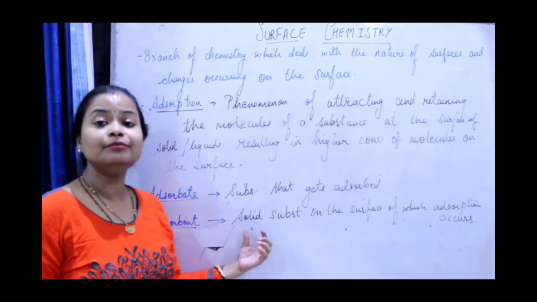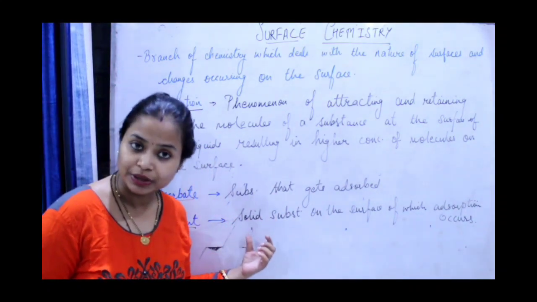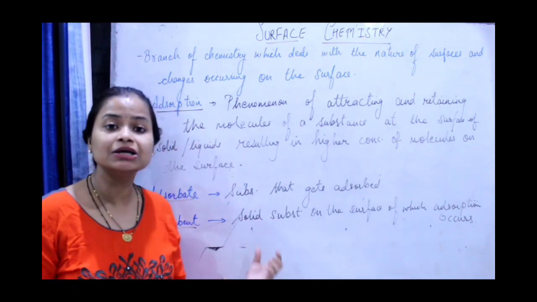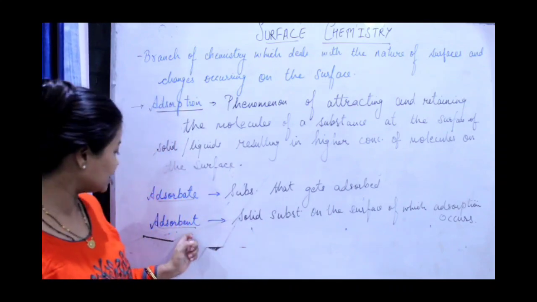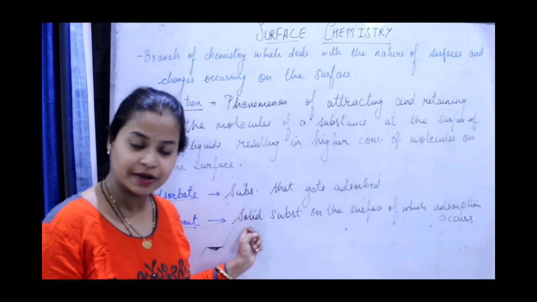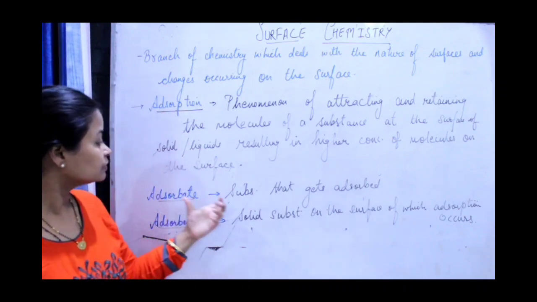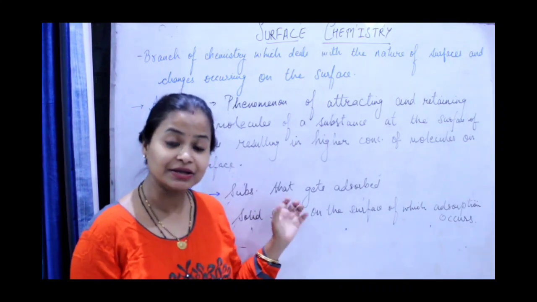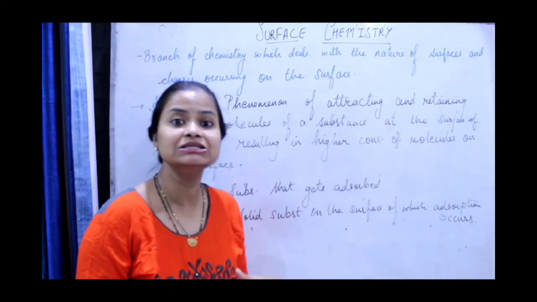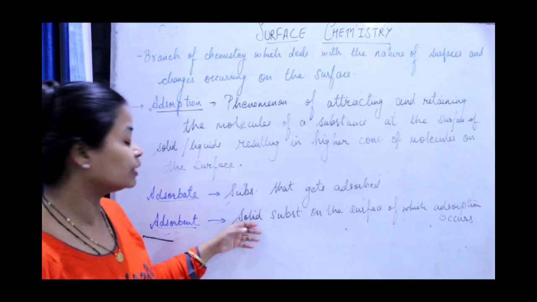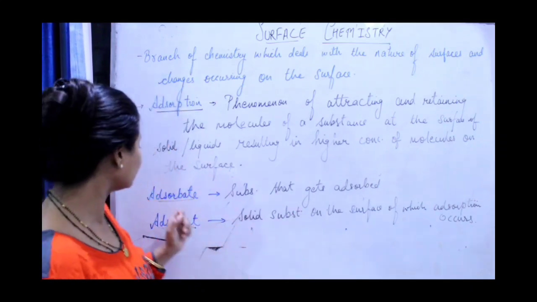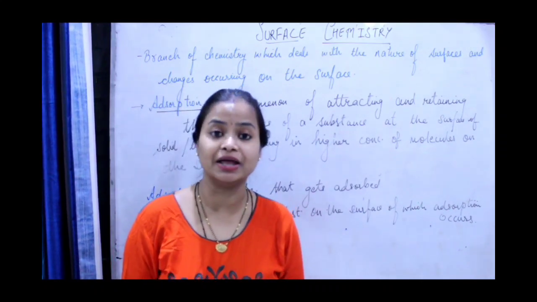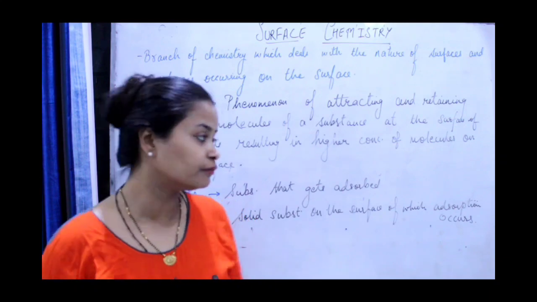Adsorbent can be solid or liquid because they have surfaces, but most commonly adsorbents are solids. Gases can be only adsorbate. Gases are good adsorbates. They can easily go and be retained on any solid substance. So gases can act like adsorbate but not like adsorbent because they do not have any surface. Is it clear to all of you?